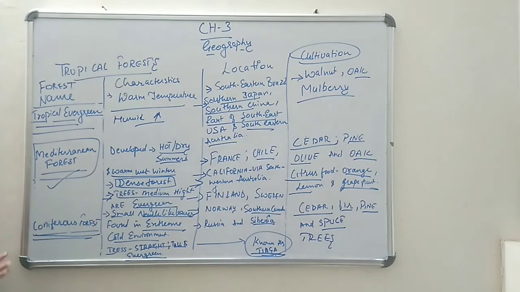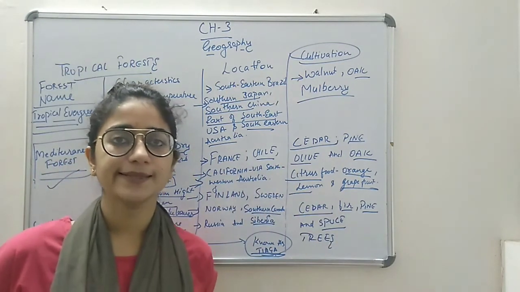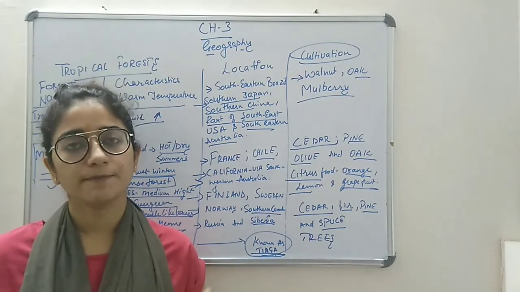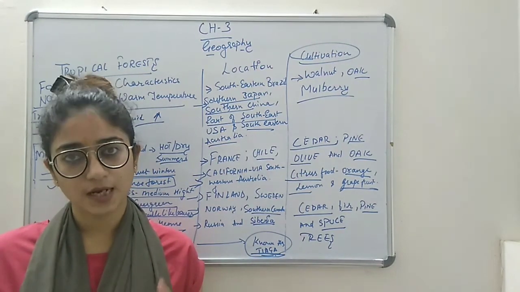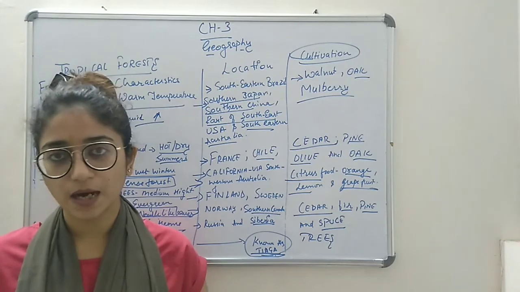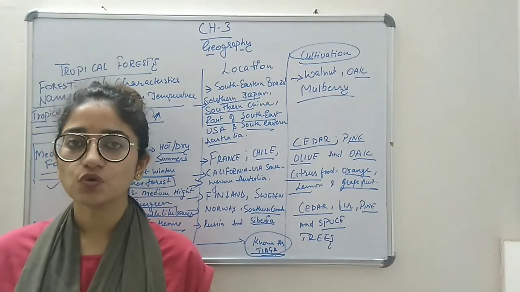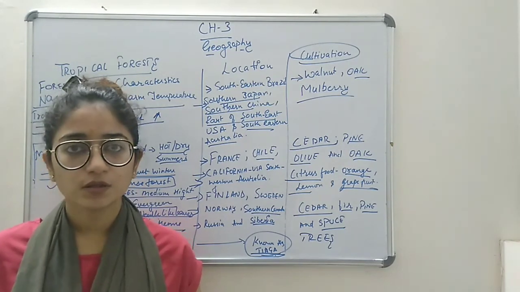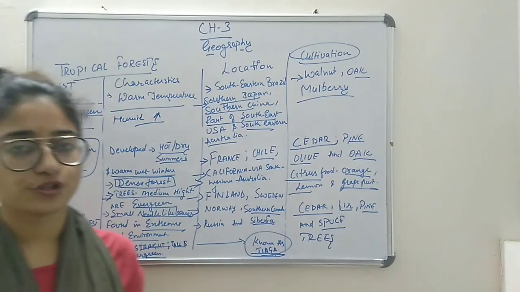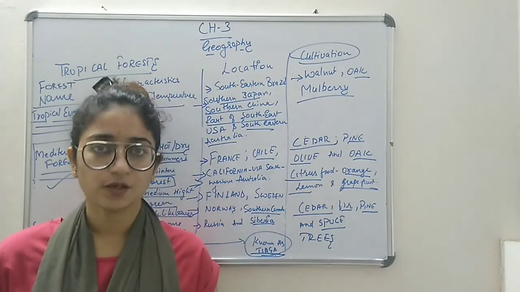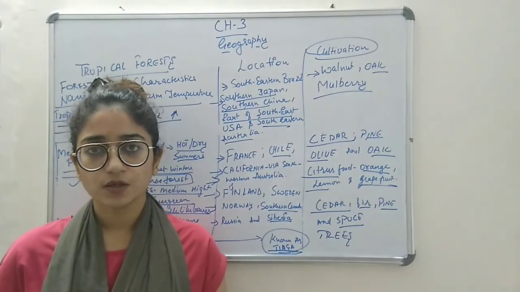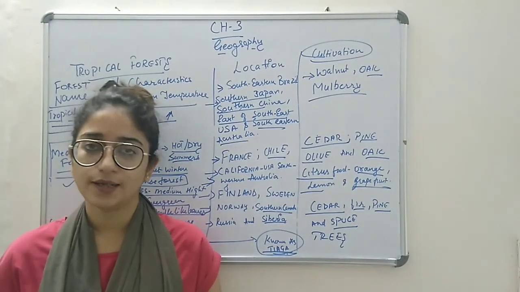These are the things which you need to mark in your book. Make a table like this in your notebooks for chapter 3 geography. In the starting of the chapter I will surely check it, so don't forget. If you do not draw a table like this, your chapter will be considered incomplete. So take care of this, thank you and have a nice day.